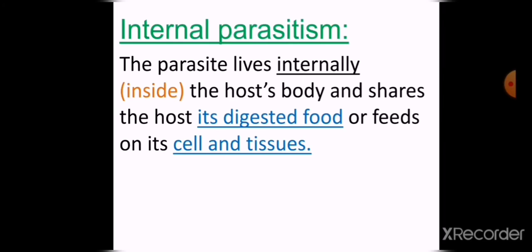The parasite lives inside the host's body, and it gets its food by sharing the host's digested food, or it feeds on its cells and tissues.